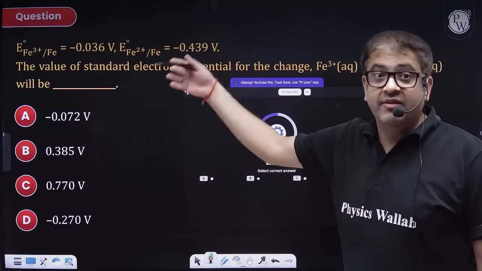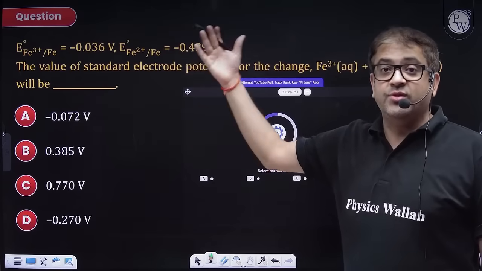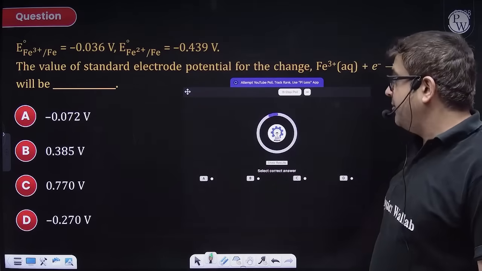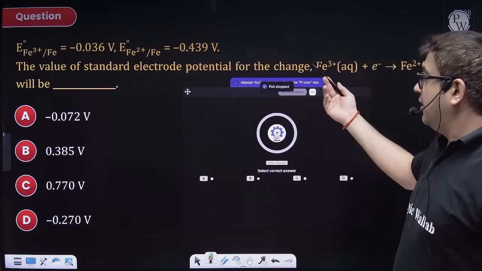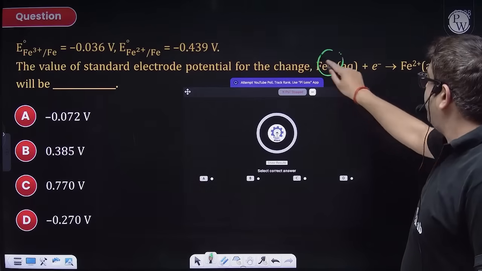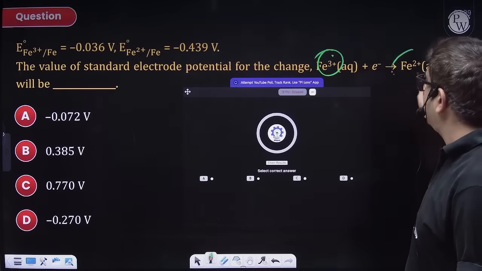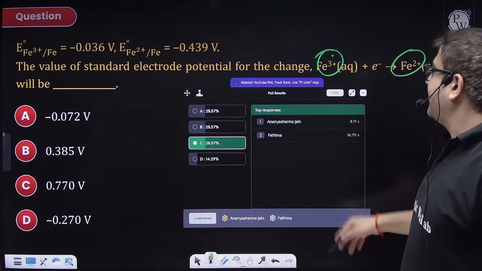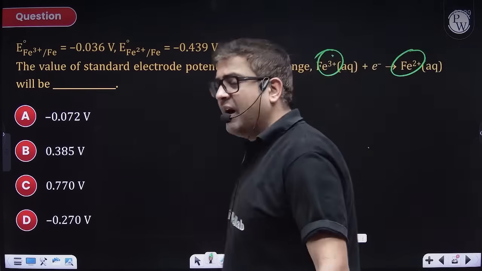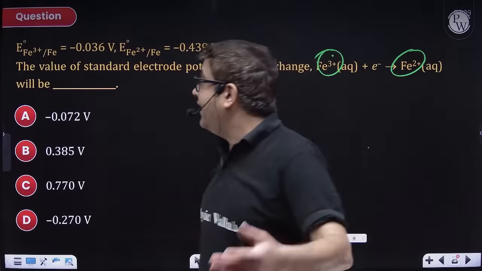Yes, rather a very good question. You should leave such questions for the first half of your attempt. But if you're trying, obviously the potential, because it is Fe plus 3 to Fe plus 2, will definitely be a positive value. But okay, fewer students attempted it, so I'll not solve it, but let me give an idea.